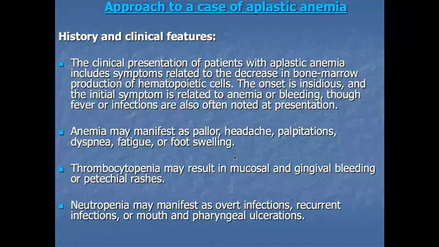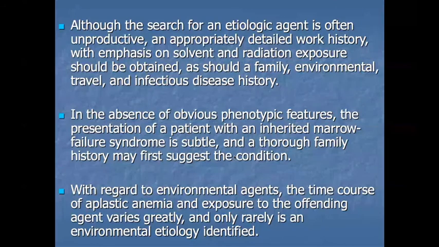Although the search for an etiologic agent is often unproductive, a detailed history with emphasis on solvent and radiation exposure should be obtained. Any patient working in factories or in a place with excessive radiation exposure, or a patient with a malignancy who has already taken radiotherapy and chemotherapy. This history is very important to rule out the reason for the anemia, aplastic anemia or pancytopenia. Family history, environmental, travel, and infection history are also important.